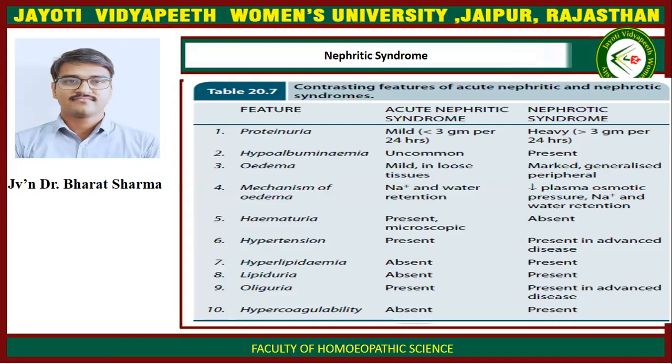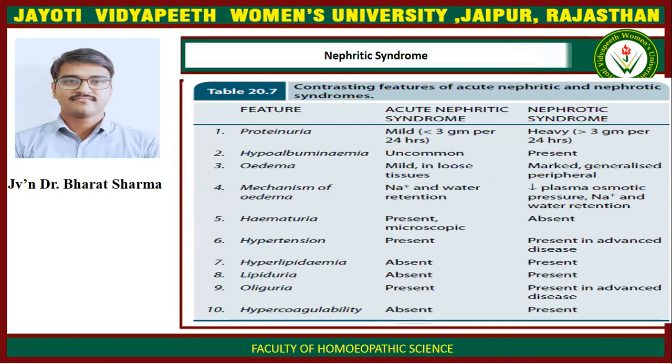These are the contrasting features of acute nephritis and nephrotic syndrome. Proteinuria is mild in acute nephritic syndrome, while heavy in nephrotic syndrome. Hypoalbuminemia is uncommon in acute nephritic syndrome, while present in nephrotic syndrome.